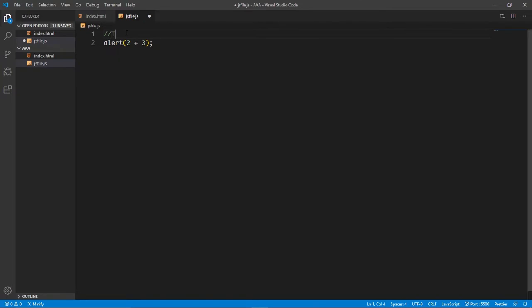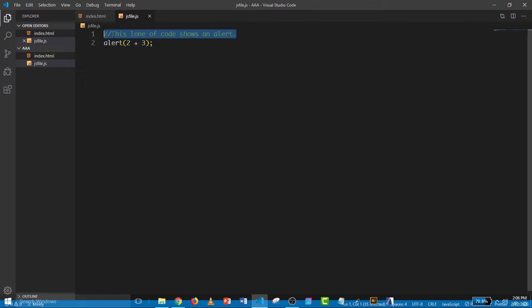So if I say this line of code shows an alert. So let's end this and save everything. Now when I run this code, whatever I've written as a comment will not be executed. The only code that is going to be executed is my alert function, which I've passed 2 plus 3, and we're going to get an answer of 5.